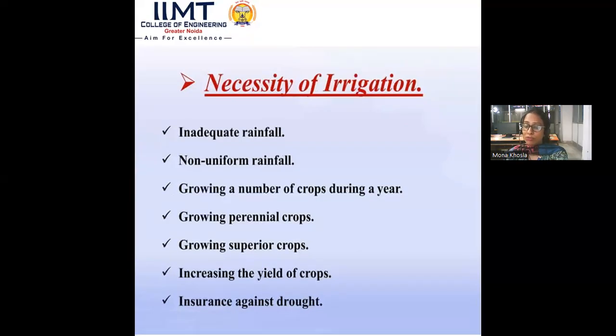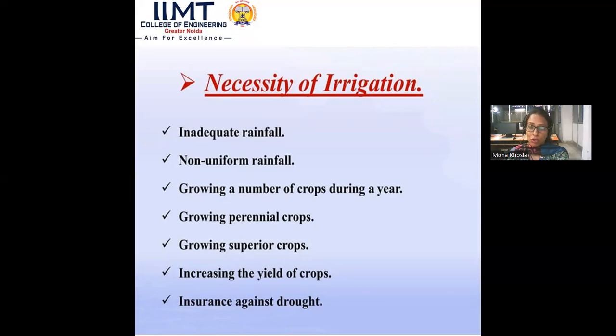Growing a number of crops during a year. When growing a number of crops during a year, crops need water. So the amount of water needs to be fulfilled to get proper yielding. Then also we need irrigation because we can't be dependent on the natural way, that is the rainfall.